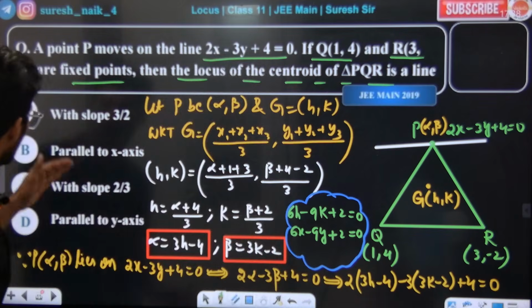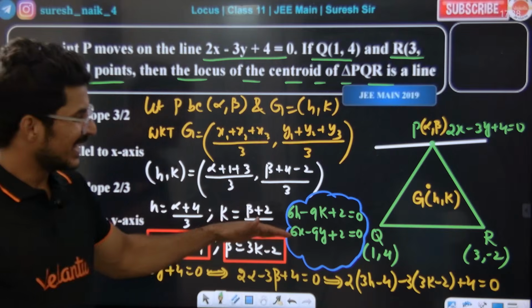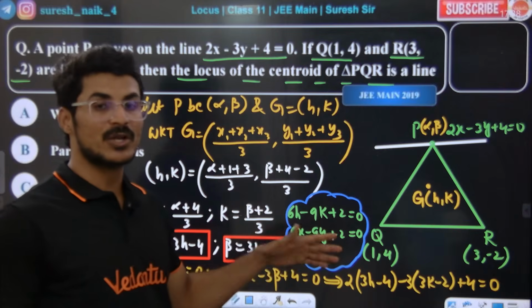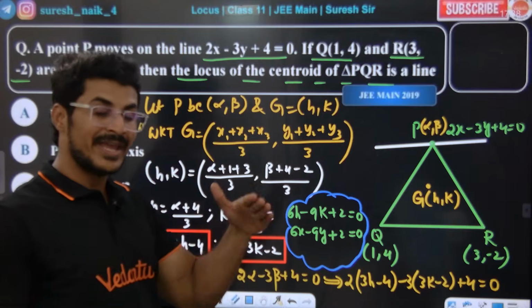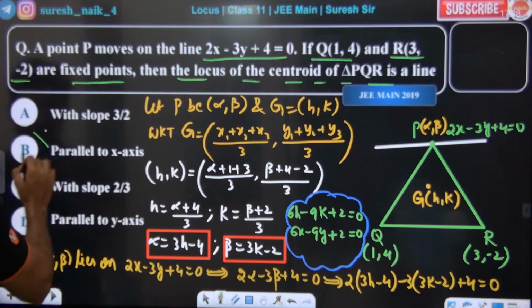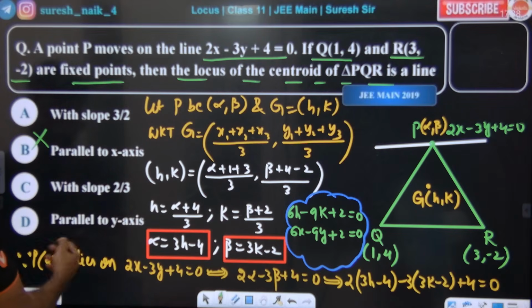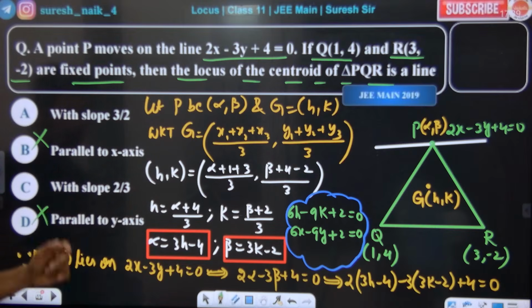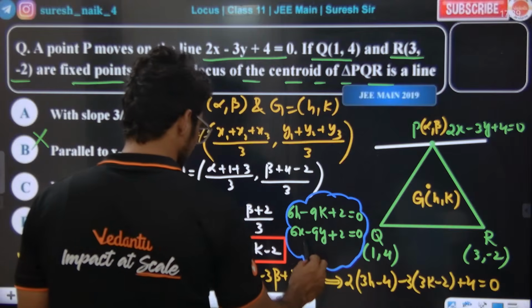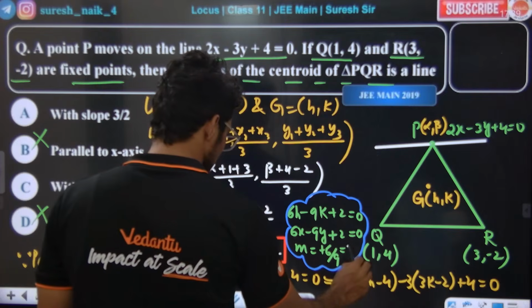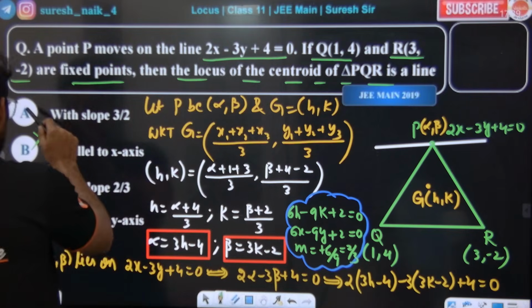The X-axis equation is y is equal to 0, and its slope is 0. Is this parallel to the x-axis? No. The slope is 2 by 3, not 3 by 2. Parallel to the y-axis would mean the slope is undefined, so options B and D are ruled out. The slope is minus a by b, which is 6 by 9, which is 2 by 3. So C is the right answer.